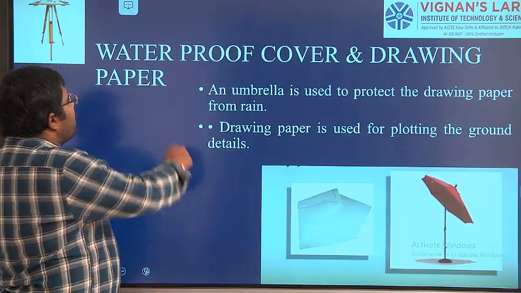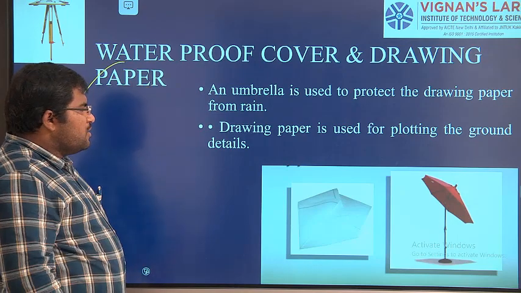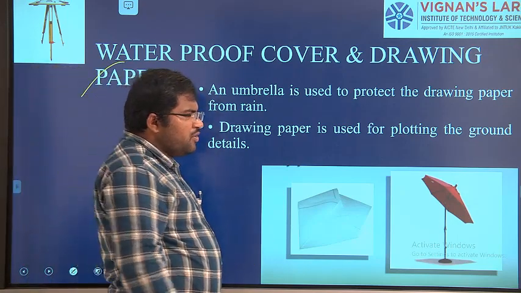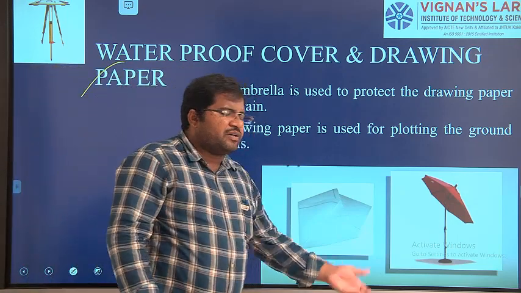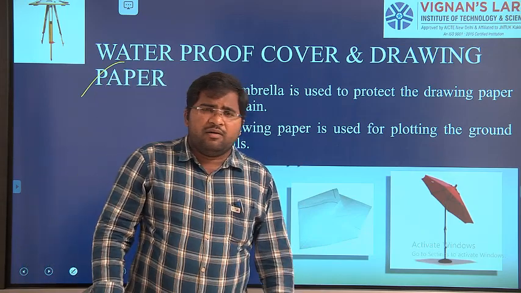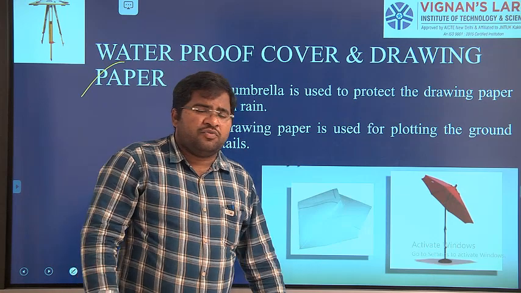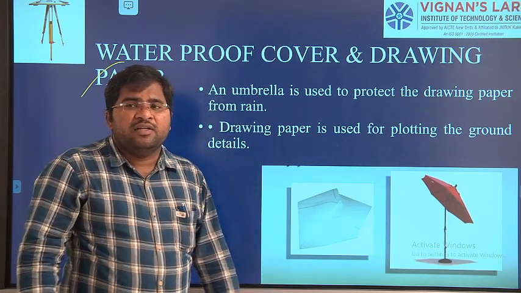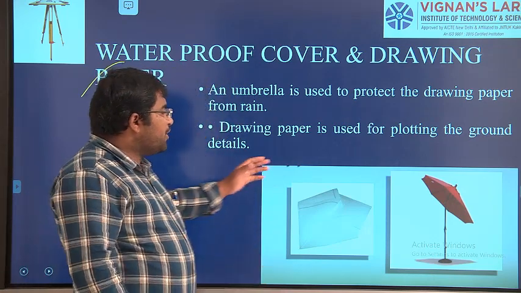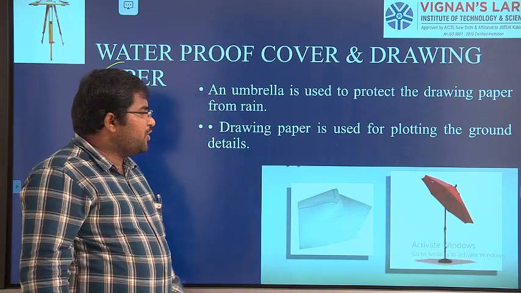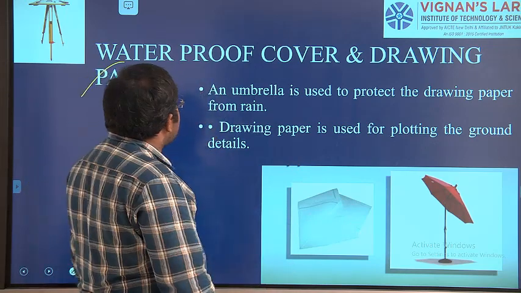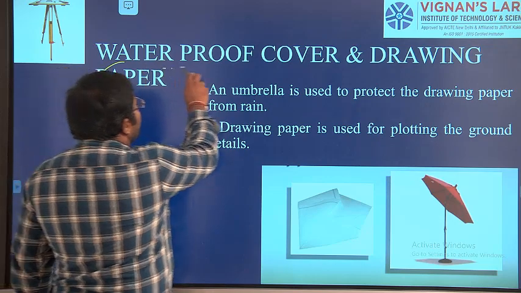Next, waterproof cover and drawing paper, right? Normally, whenever we are in the field going for surveying, there may be some snowfall, there may be some rainfall. Due to that, our paper is going to get damaged, the complete paper is going to be damaged. For that purpose, we have a waterproof cover.